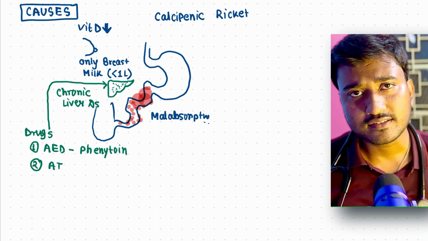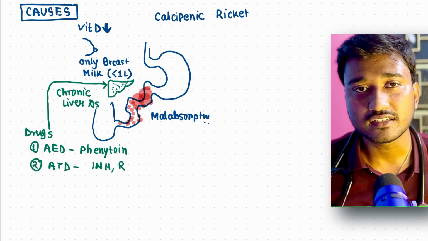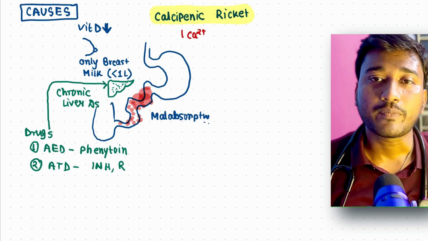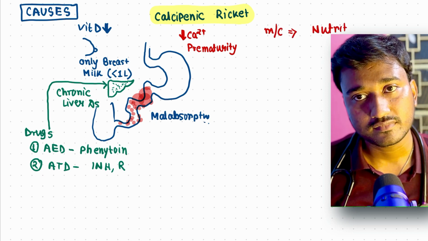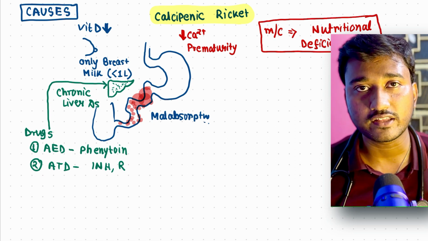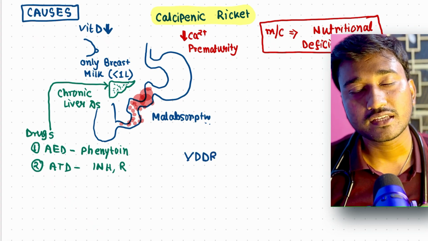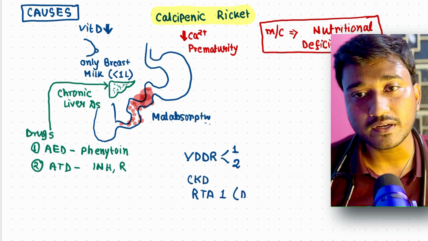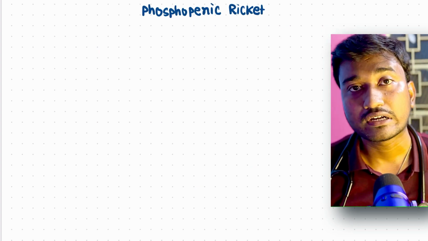We have a few drugs as well that lead to vitamin D deficiency, like anti-epileptic drugs such as phenytoin, or anti-tubercular drugs (ATD) like isoniazid and rifampicin. Apart from vitamin D deficiency, we can have a reduced amount of calcium. This calcium deficiency may be due to prematurity, but remember, the most common cause is nutritional deficiency of vitamin D. In this classification of calcipenic rickets, we have a few other causes apart from the nutritional cause, like VDDR, that is vitamin D dependent rickets type 1, type 2, CKD, as well as RTA type 1 or distal RTA.